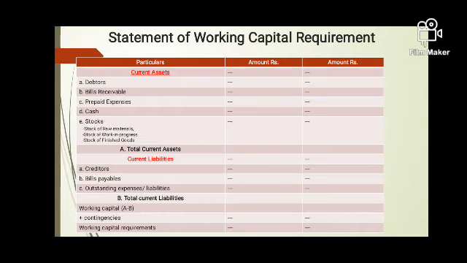As we can see, current assets are debtors, bills receivables, prepaid expenses, cash, and the stock of raw material, WIP or work in progress, finished goods, etc. These are the assets which are almost converted into cash within one period of time.